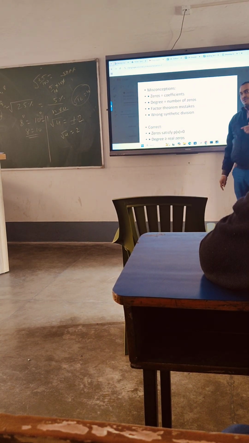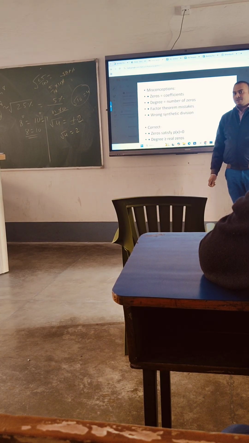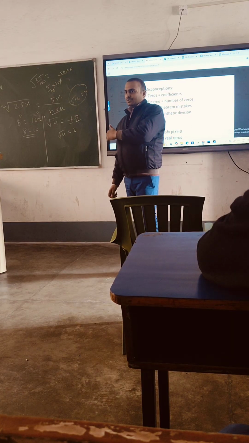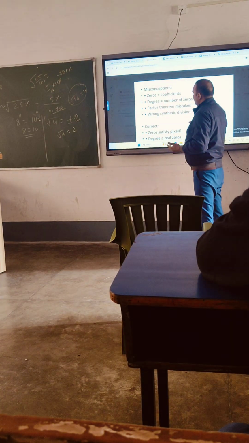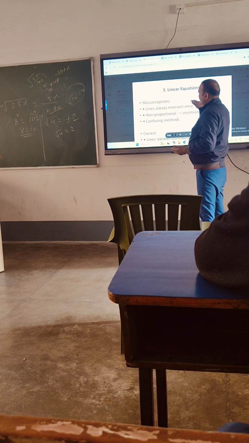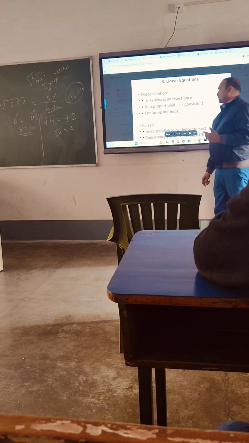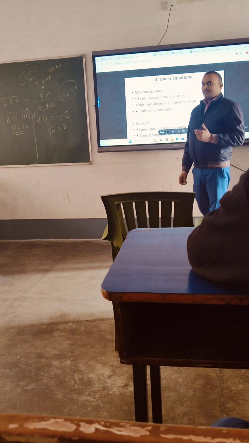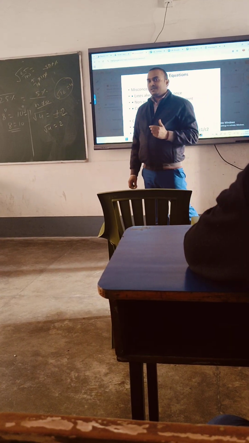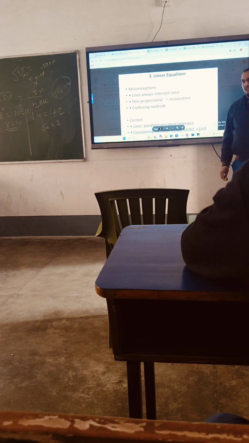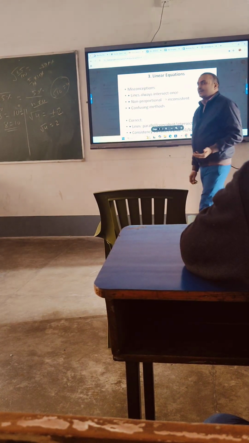Degree equals number of zeros always? No, degree is greater than or equal to the number of zeros. In linear equations, lines always intersect once. It is a misconception. Why? Because they may make it infinite. There are three options: it may be coincident, parallel, or intersecting at one point.